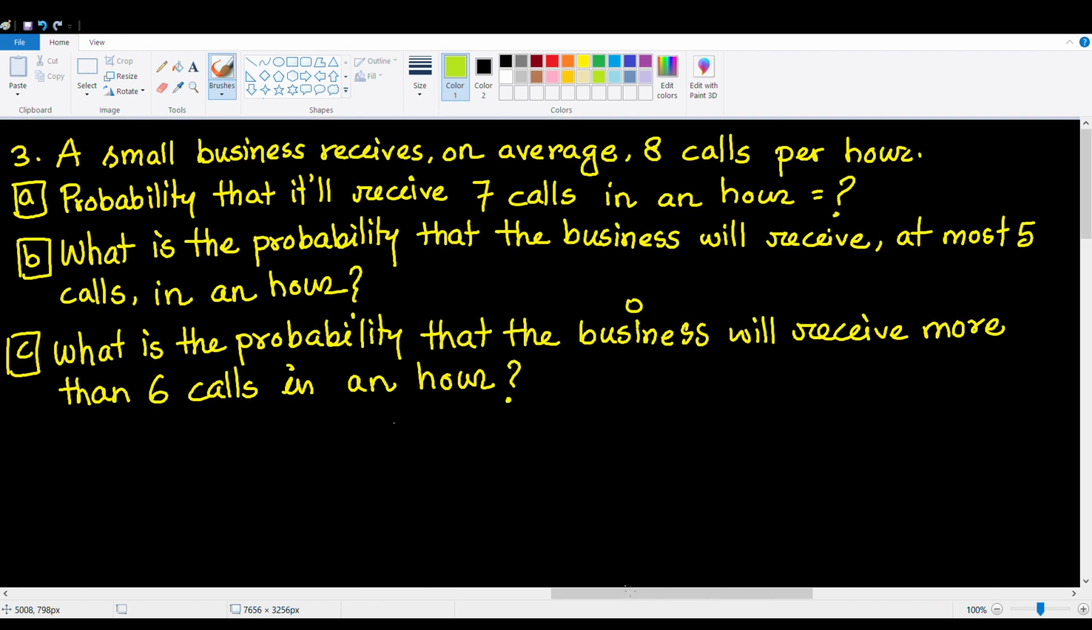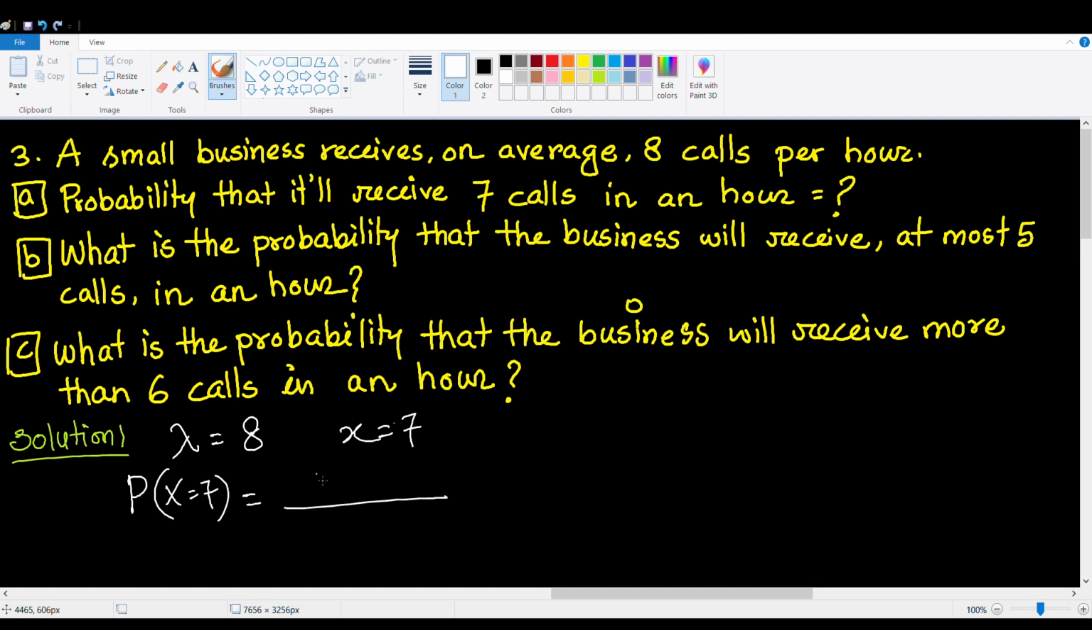Number 3. A small business receives, on average, 8 calls per hour. A. What is the probability that it will receive 7 calls in an hour? So now we know how to solve this type of problems. So we can clearly see that the mean is 8 and x is 7. Since we're going to calculate the probability that it will receive 7 calls in an hour, it's going to be p of x equals 7. So that's going to be e to the minus lambda, which is e to the minus 8 times lambda to the x, 8 to the 7 over 7 factorial.